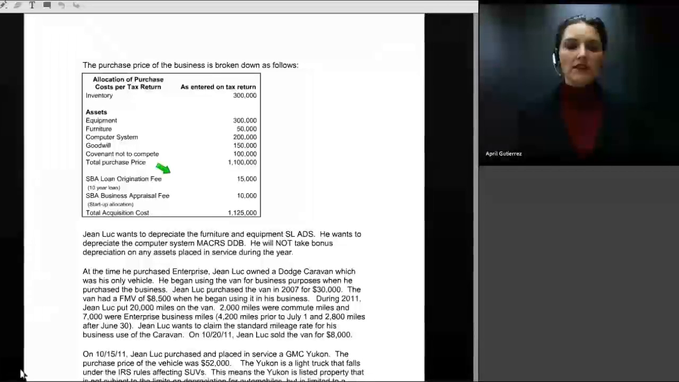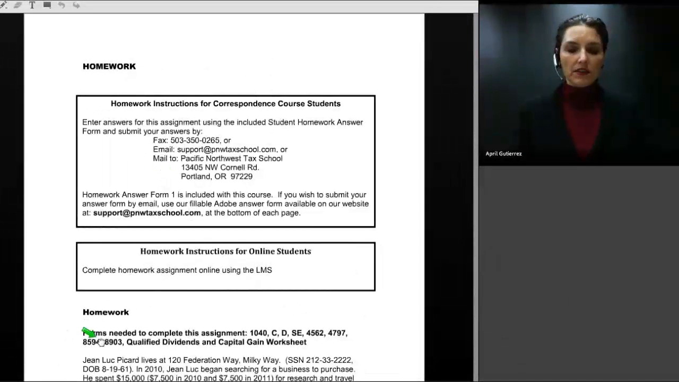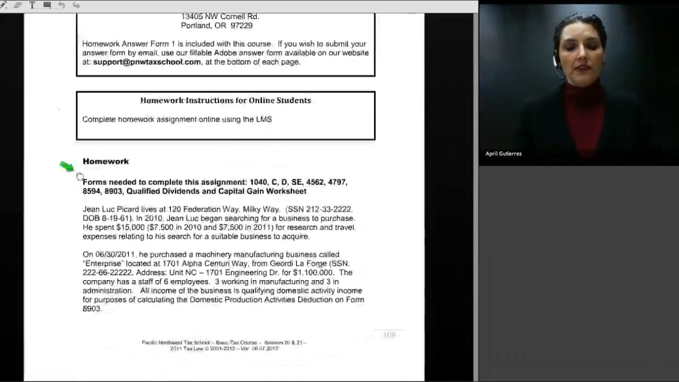One of them is the fact that Jean-Luc purchased a going concern business. And because he purchased a going concern business, he's going to need to report the sale of that business on a form called 8594, which is an asset acquisition statement. So we will be showing you that completed form as a part of this answer key. In addition, he also qualifies for the domestic production activities deduction, so we are filling out that form.